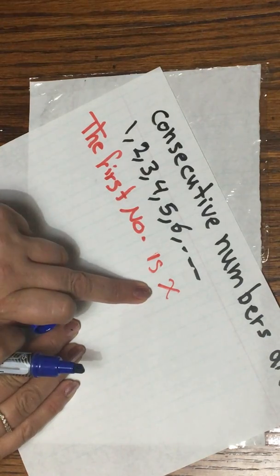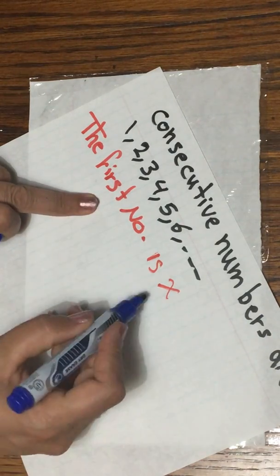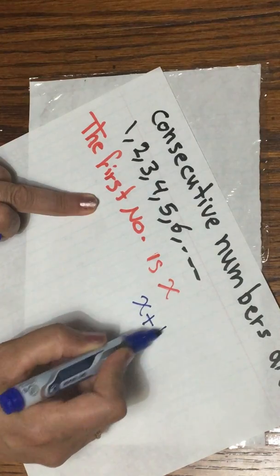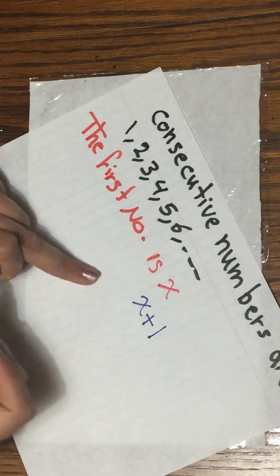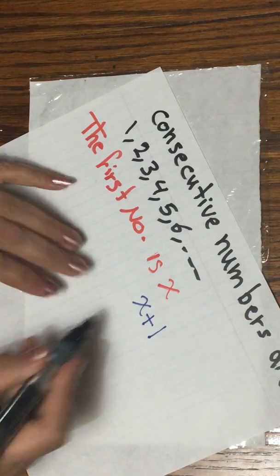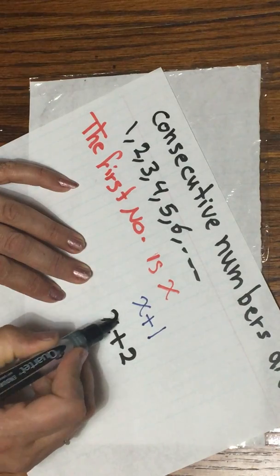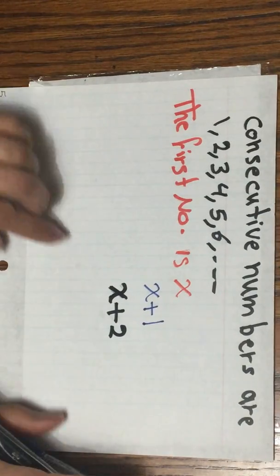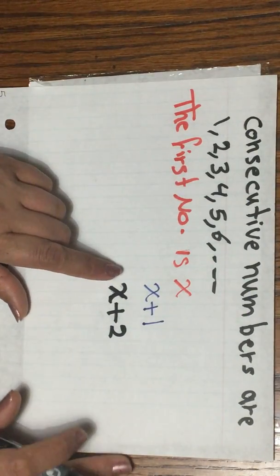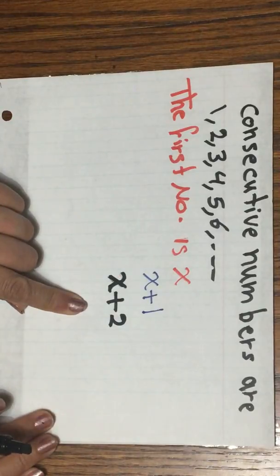It means I should add 1 to x. So the second number is gonna be x plus 1. And the third number will be x plus 2. Now I have 3 numbers, x, x plus 1, and x plus 2.